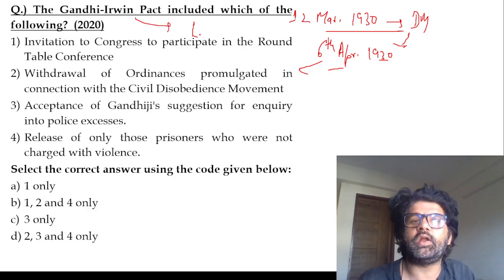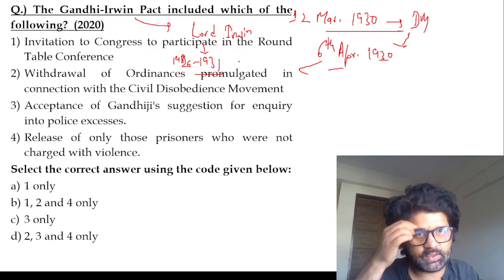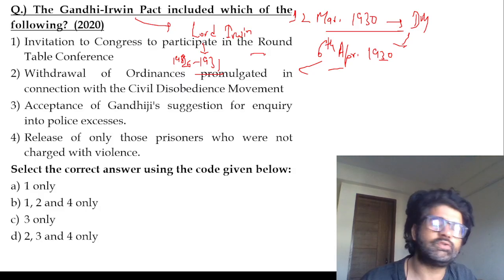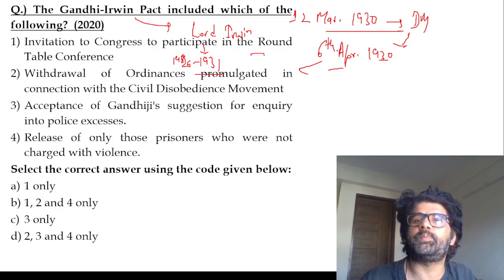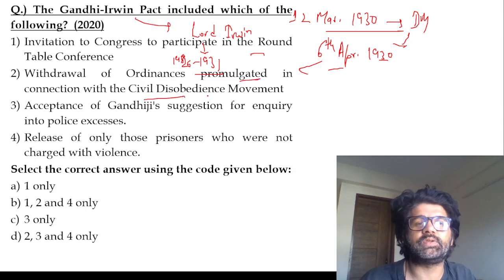So then Lord Irwin, who was Viceroy from 1926 to 31, signed a pact with Gandhiji, and there were conditions like, please come. Ghar suna lag raha hai, that means the house is not looking the same without you, Gandhiji. So please participate in the second Round Table Conference. Withdrawal of ordinances promulgated in connection with the acceptance of Gandhiji.